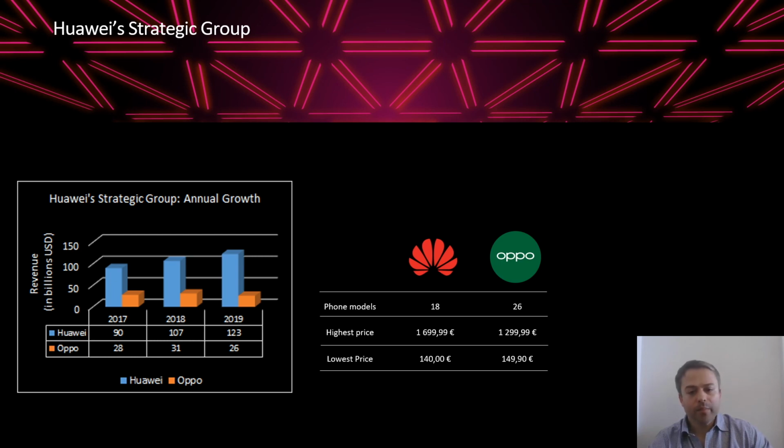Please note that this comparison was made with prices and models from today, but we consider them equivalent with the values from 2019. However, before the US ban occurred, the annual revenues of both companies were quite different. Huawei's revenue was growing every year, while Oppo had a stable but much lower one, reaching about a fifth of Huawei's revenue in 2019.